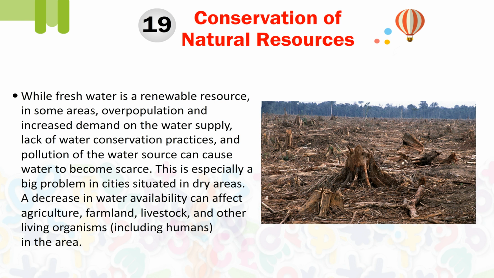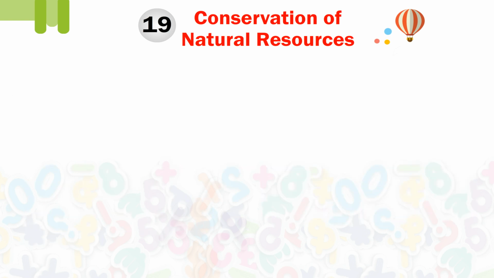While fresh water is a renewable resource, in some areas, overpopulation and increased demand on the water supply, lack of water conservation practices, and pollution of the water sources can cause water to become scarce. This is especially a big problem in cities situated in dry areas. A decrease in water availability can affect agriculture, farmland, livestock, and other living organisms, including humans, in the area.